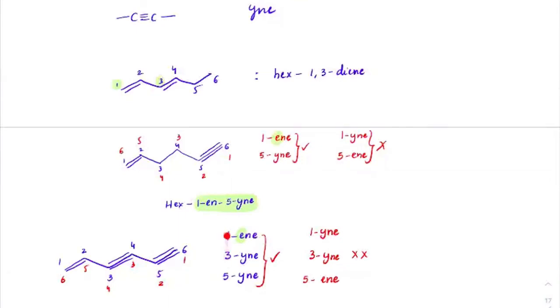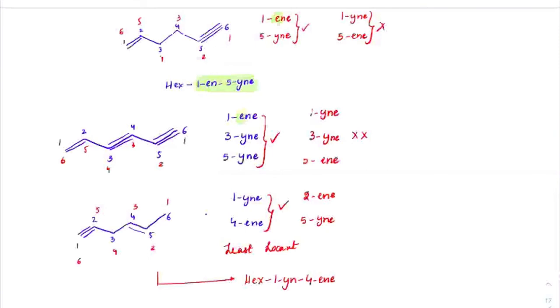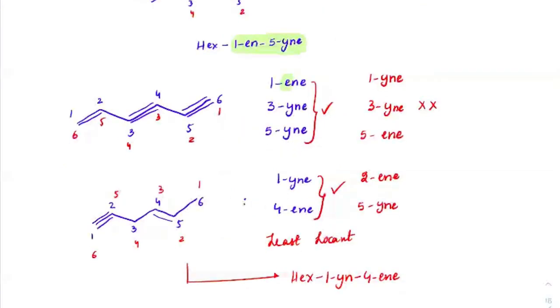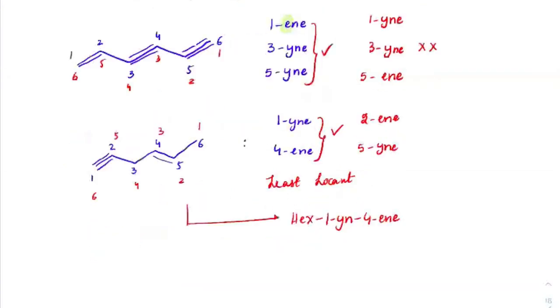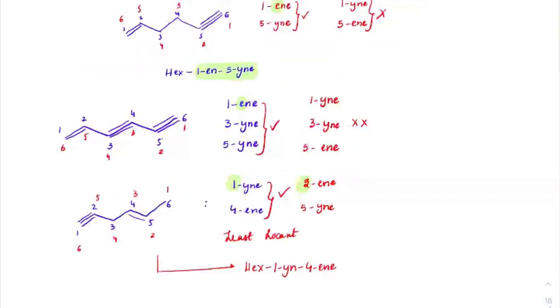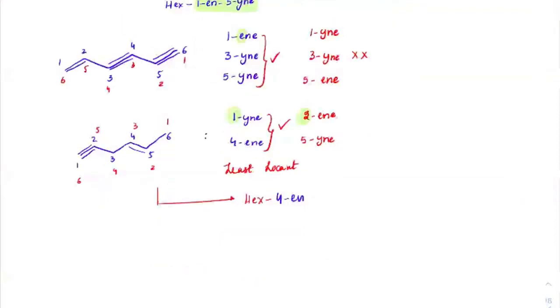Here also numbering wise they are same. Either you go from left side or right side, the numbering wise they are same. So when numbering wise they are same, then we can see that priority is an important way of writing the final numbering. But if the numbering is different, you'll always go with the lowest locant, which means lowest numbering of these two. So which is the lowest numbering? This one is coming as the lowest numbering, so that is given more priority, alphabetical. So it is 4-en-1-ene.